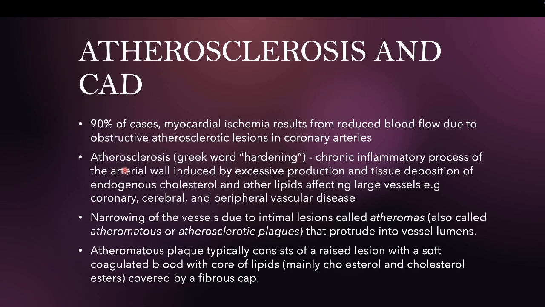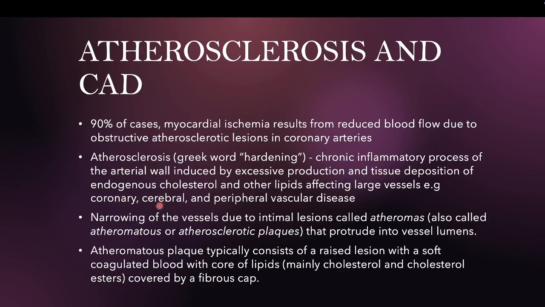When we study the word, it's actually derived from Greek words. Sclerosis means hardening, athero means large artery. In textbook terms, it is a chronic inflammatory process of the arterial wall induced by excessive production and tissue deposition of endogenous cholesterol and other lipids affecting the large vessels. For example, when it affects the coronary arteries, it is termed coronary artery disease.